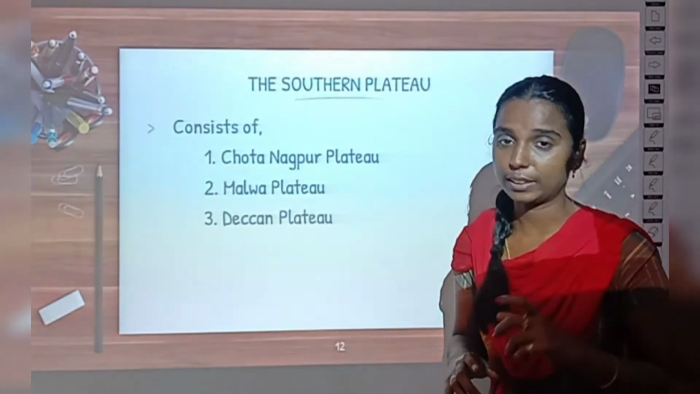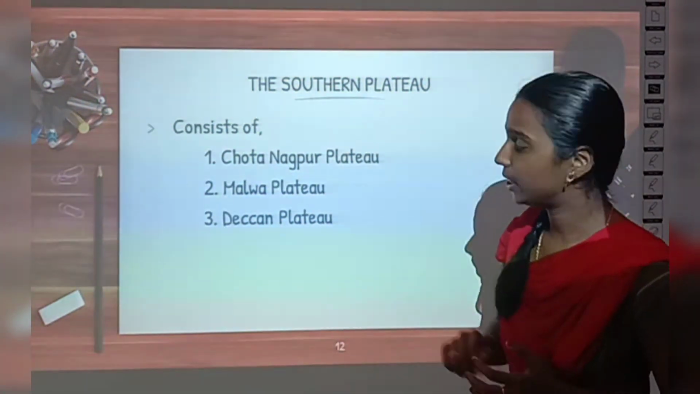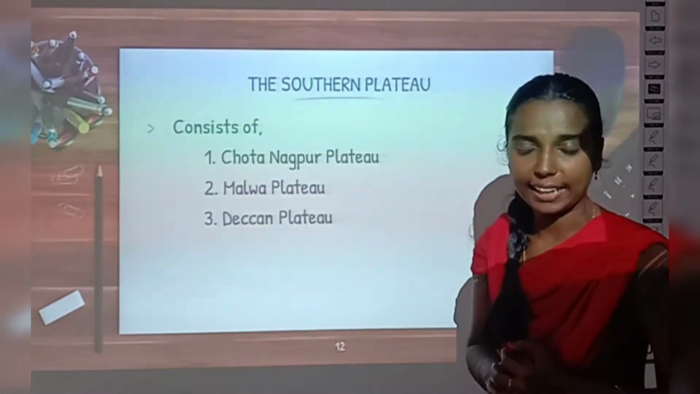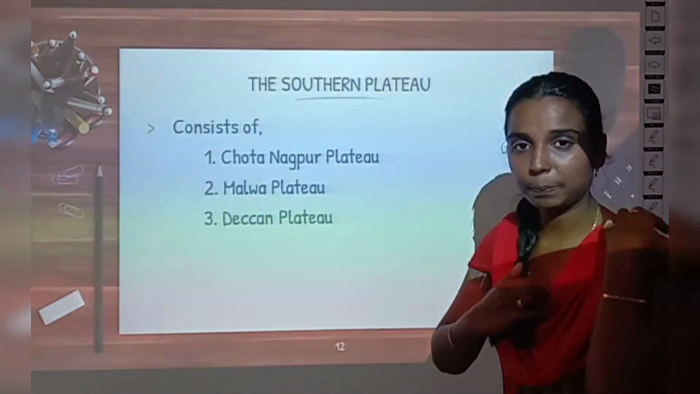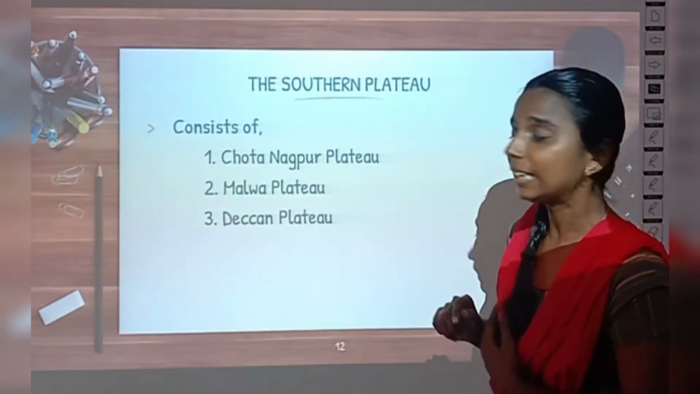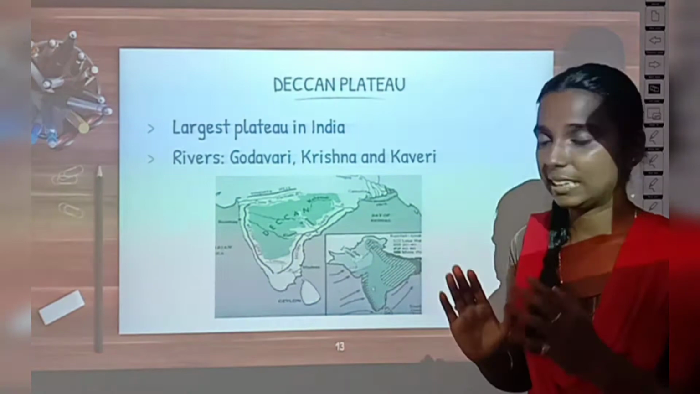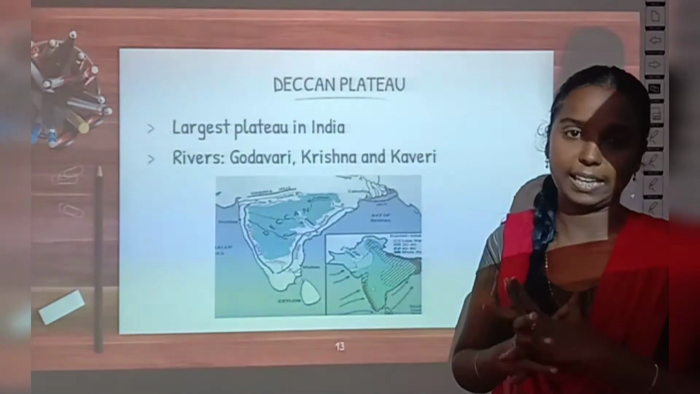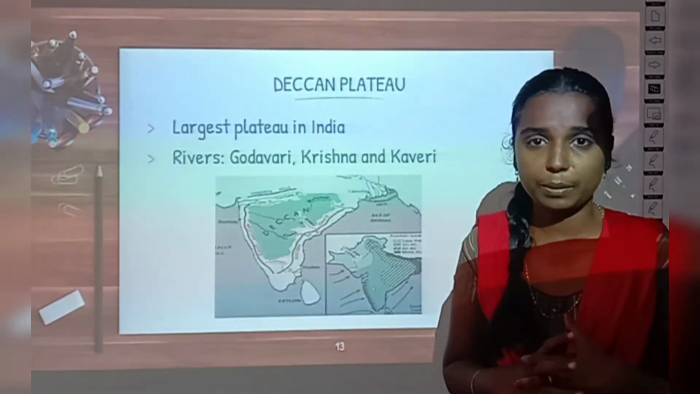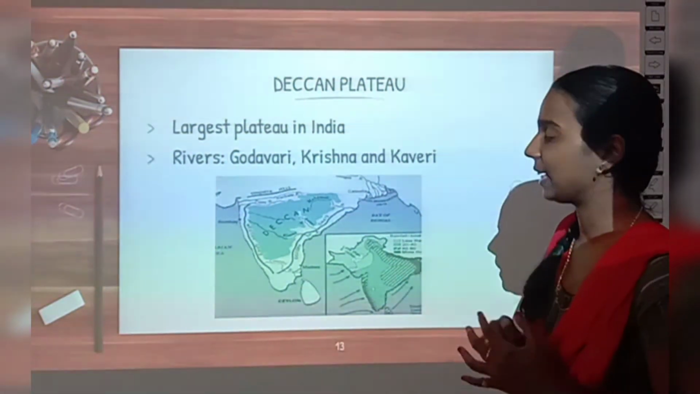Then see, our Southern Plateau consists of three plateaus. What are they? The Chota Nagpur Plateau, Malwa Plateau and the Deccan Plateau. So what are the three plateaus in the Southern Plateau? Chota Nagpur Plateau, Malwa Plateau and the Deccan Plateau. Among that we are going to learn about the Deccan Plateau in detail. Among the three plateaus, the Deccan Plateau is the largest plateau. Which is the largest plateau in India? Deccan Plateau.